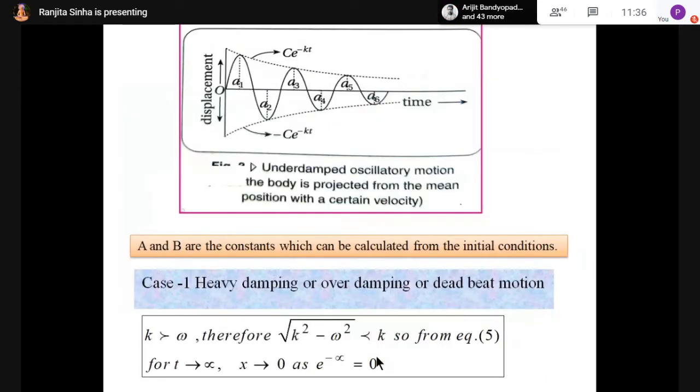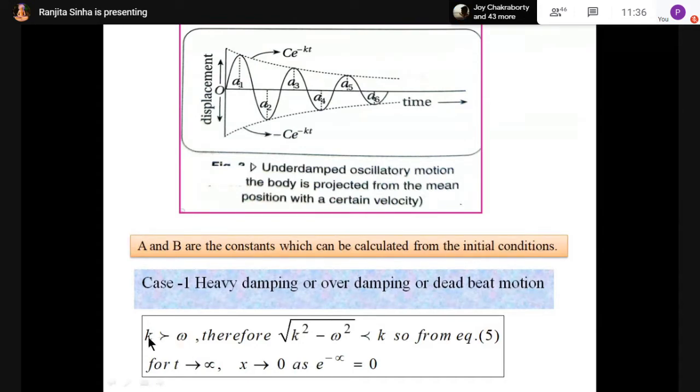Now that means I want to say damping is there. Damping means displacement decreases. So displacement, this is the displacement graph, and it is decreasing. So here for the heavy damping case, or over damped motion, another name is deadbeat motion. So what is the condition of deadbeat motion? K is very important. This may be given in MCQ also.